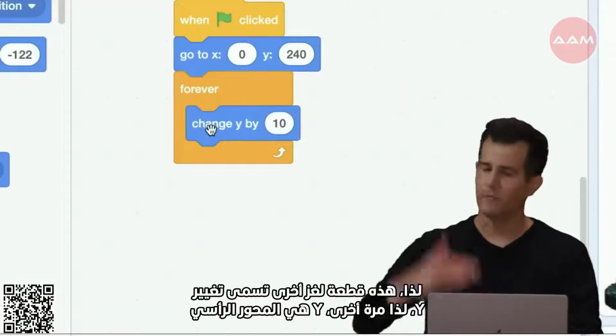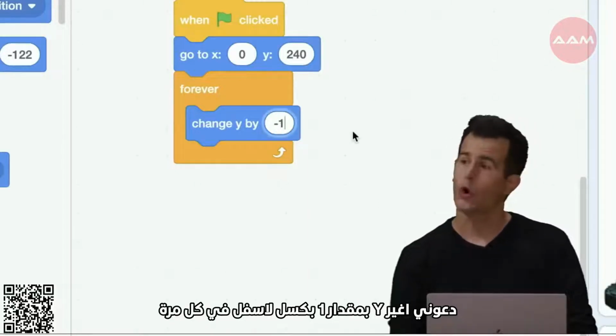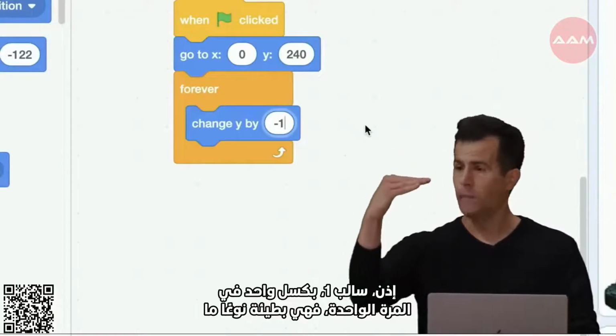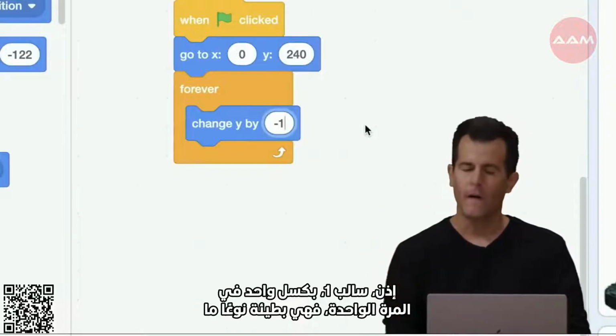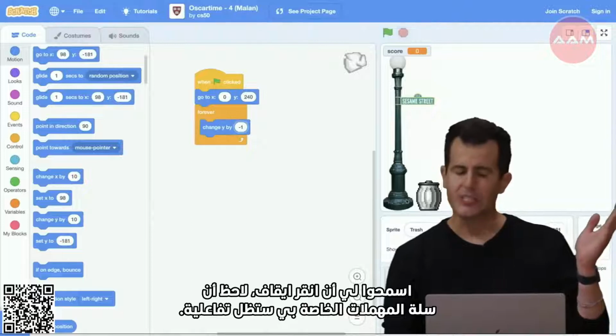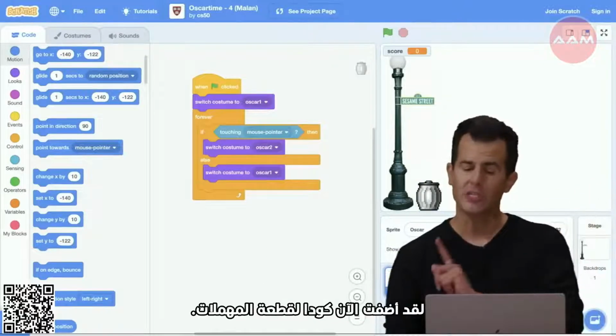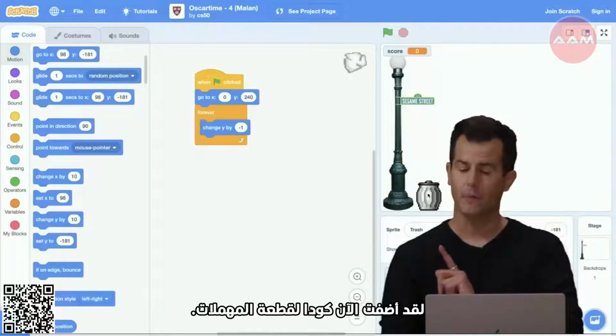So again, y is the vertical. So let me just change y by 1 pixel downward at a time. So -1, 1 pixel at a time. So it's kind of slow. And I think that's it. Let me hit stop. Notice that my trash can is still going to be interactive. I haven't changed or deleted that code. I've just added now code for my piece of trash.